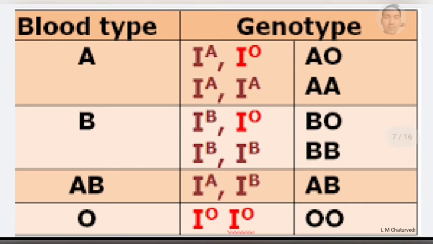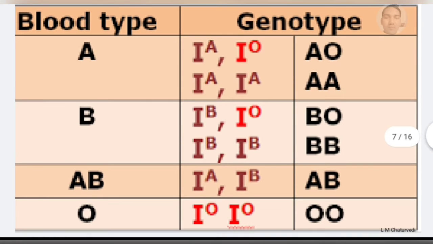We can understand by looking at this diagram. You see the genotype of blood group A, that is IAIO, IAIA. It means the genotype is AO and AA, heterozygous and homozygous. Same for blood group B, BO and BB. BO is heterozygous and BB is homozygous, and AB, that is IAIB, and O means IOIO. O is a recessive blood group.